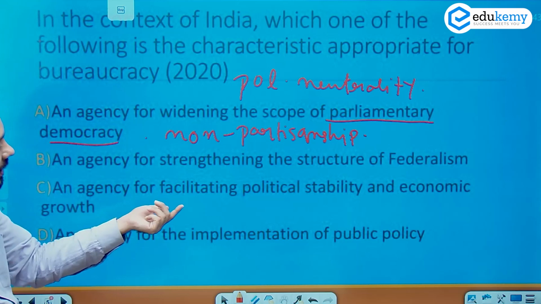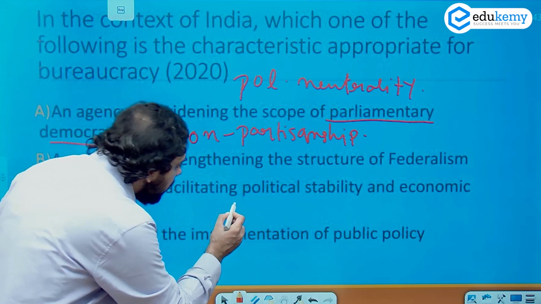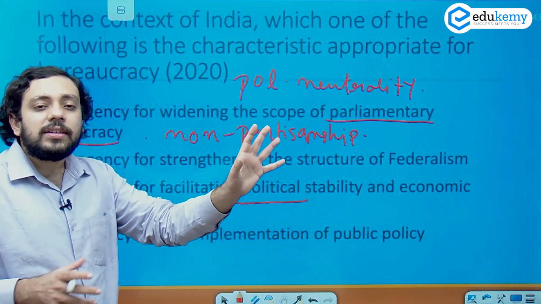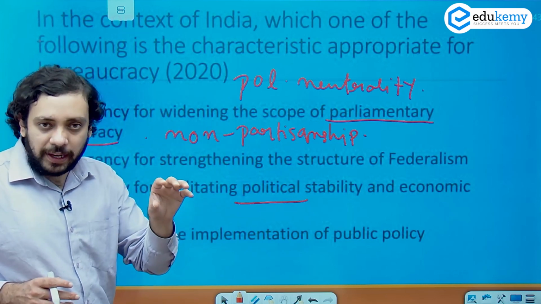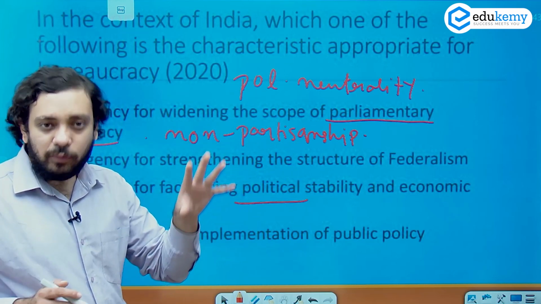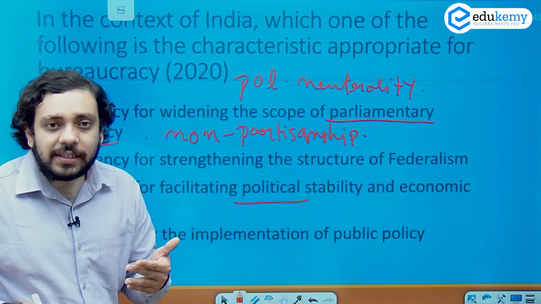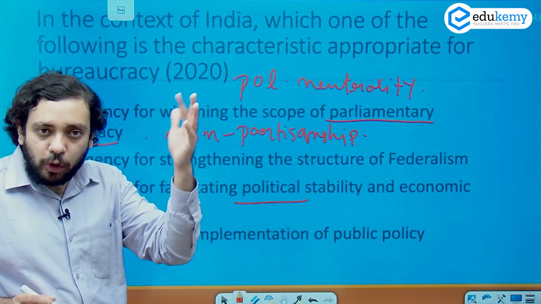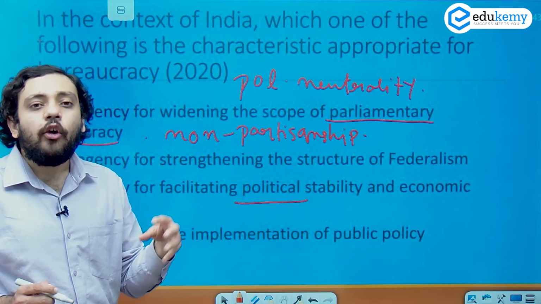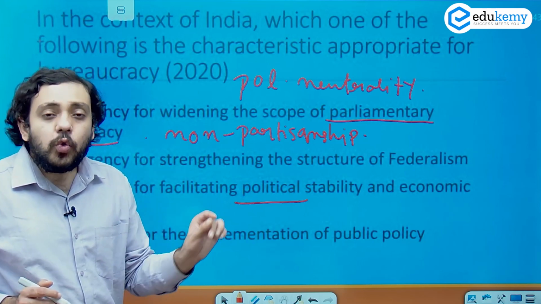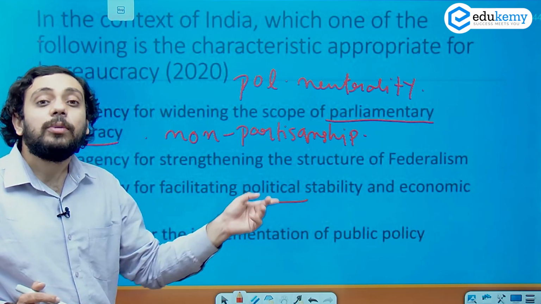An agency for facilitating political stability and economic growth. Again, the term political. Now, let's imagine a scenario in which you are posted in a state where President's rule has been declared, which means that there is a state emergency, which means that there is political instability. And that entails that you as a bureaucrat must follow the rule book, the constitution, and the different laws which inform your exercise of power. You are not there to make political stability a possibility. That is for the politicians to do.